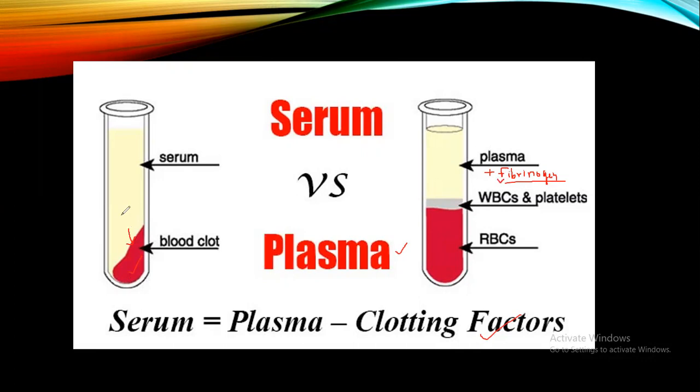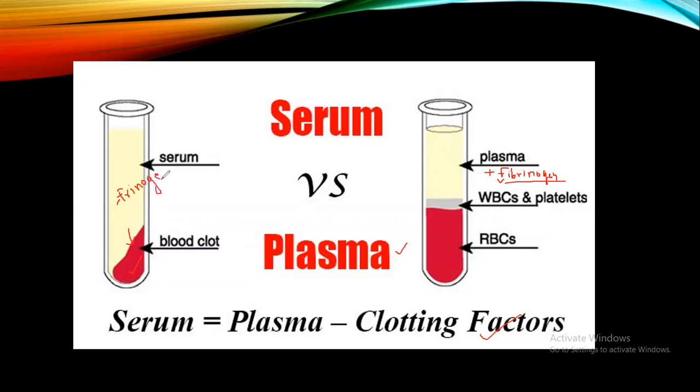The fibrinogen which was present in the liquid portion has been utilized in the formation of the blood clot, and therefore in the liquid portion there is no fibrinogen. Fibrinogen was the protein involved in the clotting of blood.